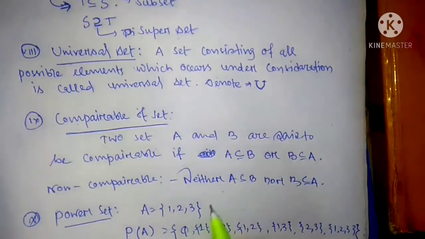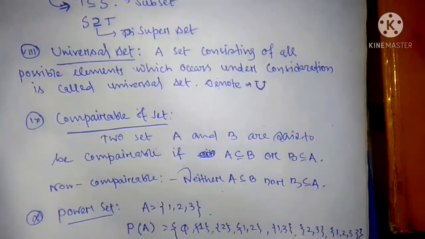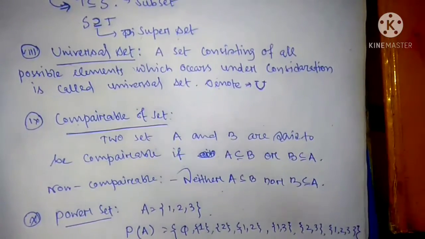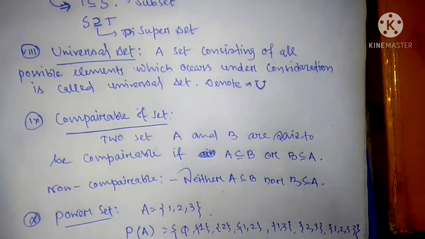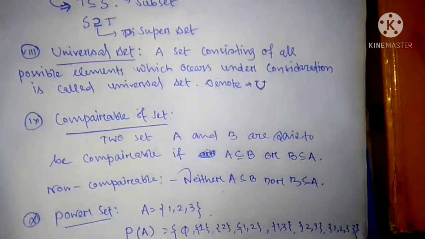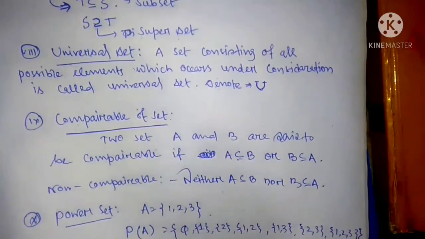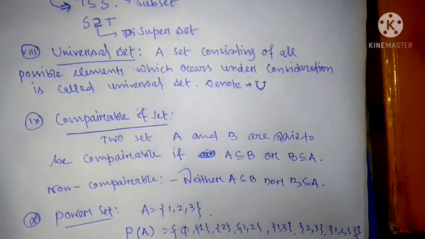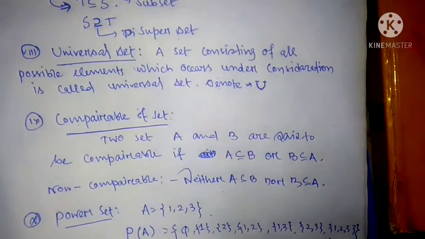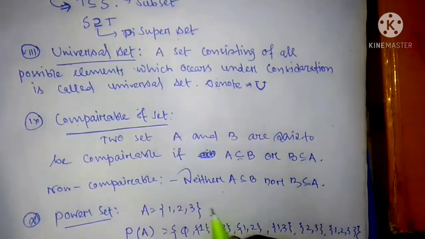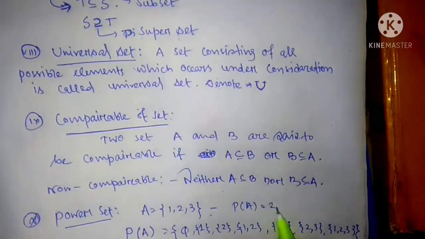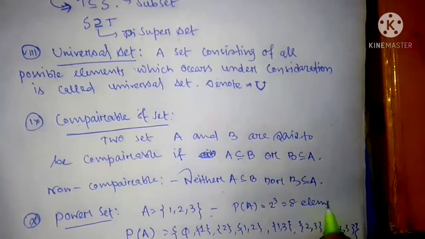So a set containing 3 elements has a power set containing 8 elements. So given a set of n elements, that is A equal to 1 to n, P(A) contains 2 to the power n elements. That is, for 3, P(A) contains 2 to the power 3, so 8 elements.